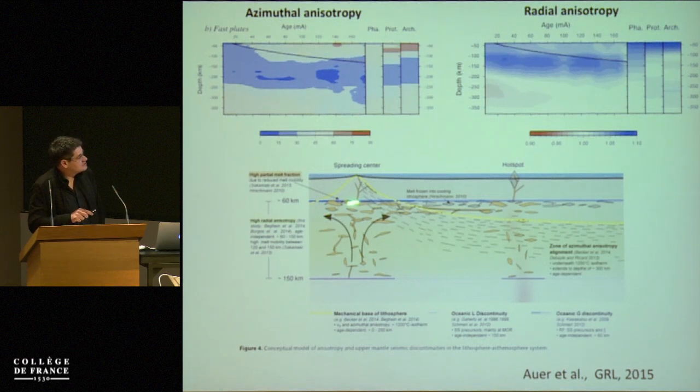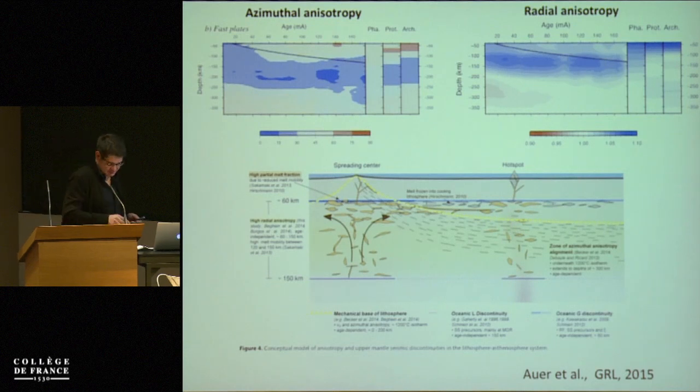The idea is that the melt accumulates in pockets at the bottom of the layer. It is taken by the plate when the plate spreads out laterally, and it produces a shape-preferred orientation of pockets that are eventually frozen within the lithosphere, which we can see here. But if there is no preferred azimuthal orientation of the pockets, it will not contribute strongly to the azimuthal anisotropy. And finally, in a region where you have hot spots, it could be overworked a bit. Okay.